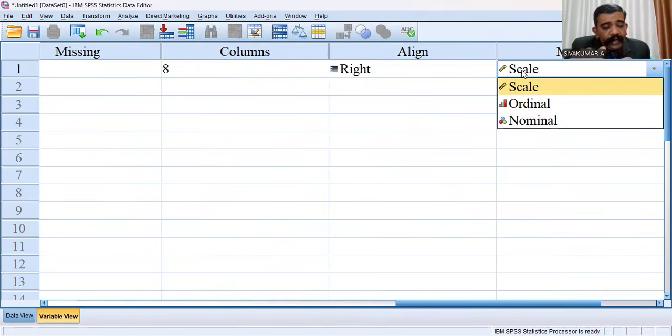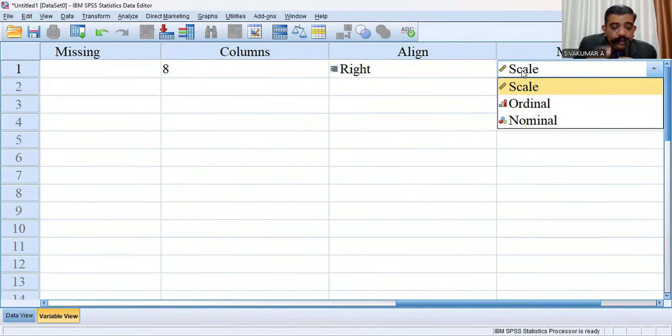I have already told you that Pearson correlation coefficient is a parametric test. Two variables are minimum needed. One is the independent variable, the second is the dependent variable. There are certain mandatory conditions. The most important condition is that the two variables should be metric variables.